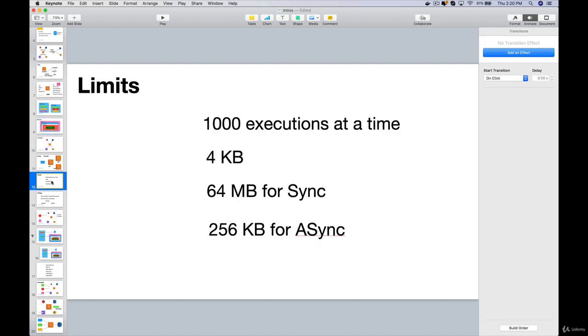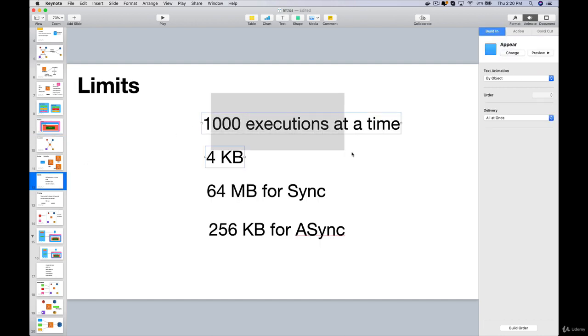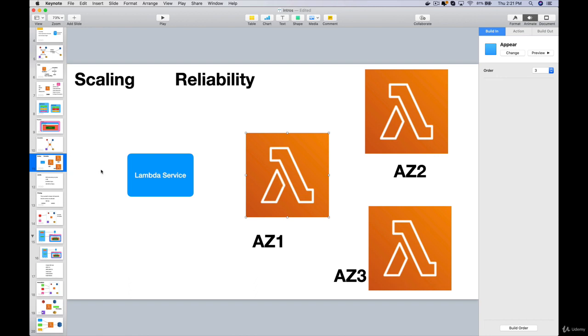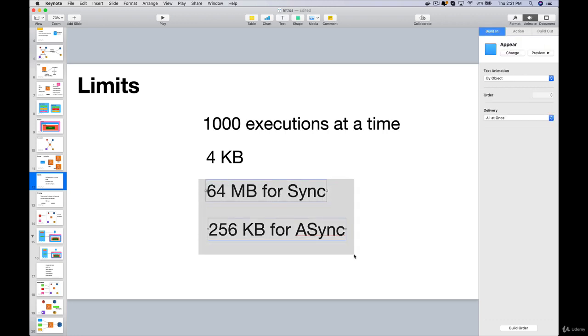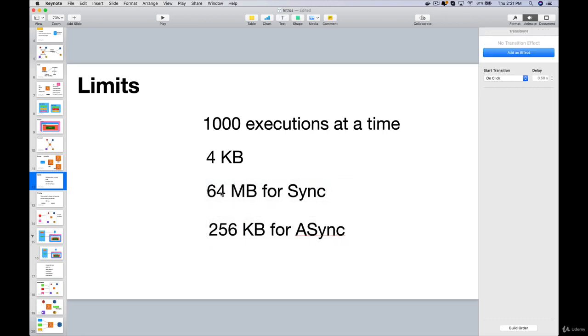Next, lambda functions do have some limits when it comes to the number of executions. At any given point in time, there can only be 1000 executions of a particular lambda function. Lambda functions can take environment variables, as we will learn in lectures later on. And the space taken by those environment variables altogether can be only 4 kilobytes. And when the lambda functions receive parameters, if it is a synchronous request, 64 MB is the limit on those parameters and 256 KB on asynchronous requests. Again, these numbers might change, and you can always refer to the AWS documentation for the latest limits.